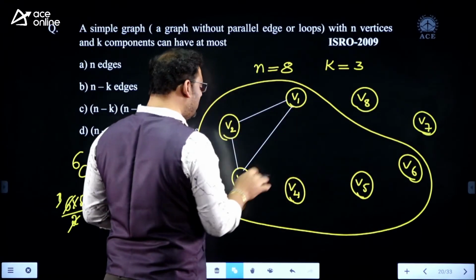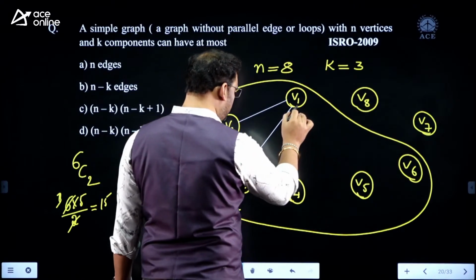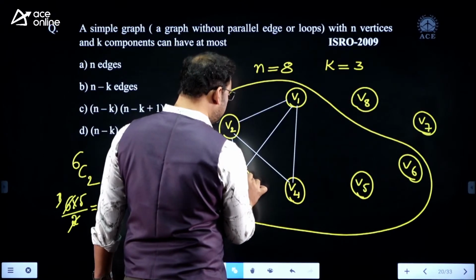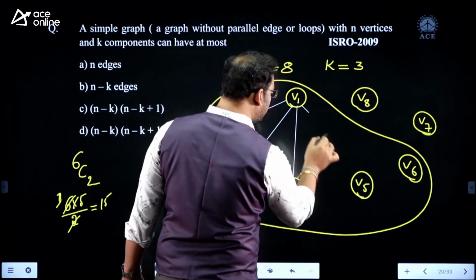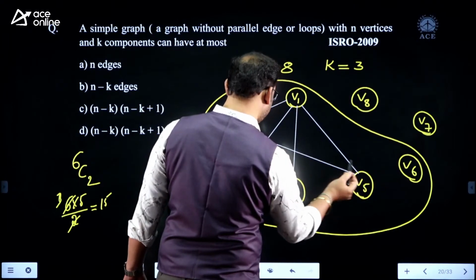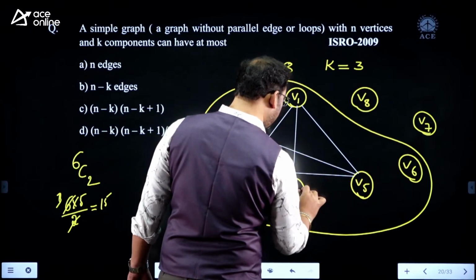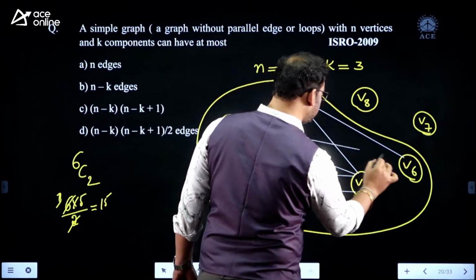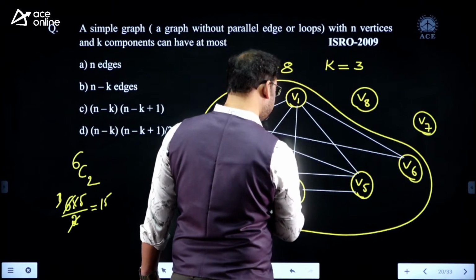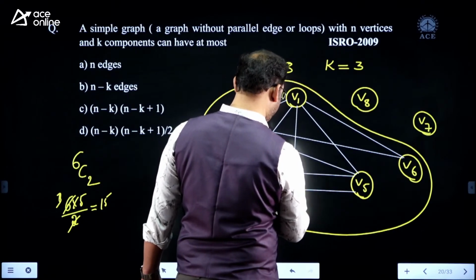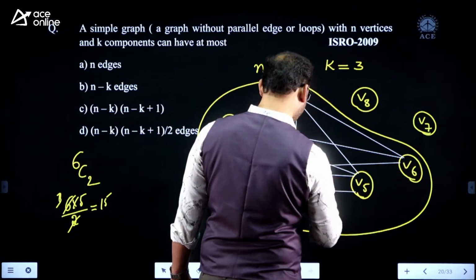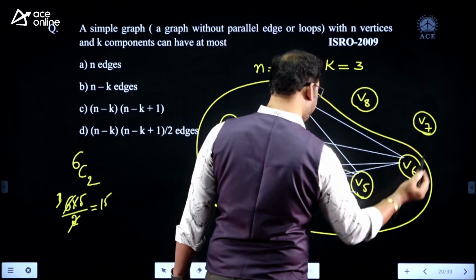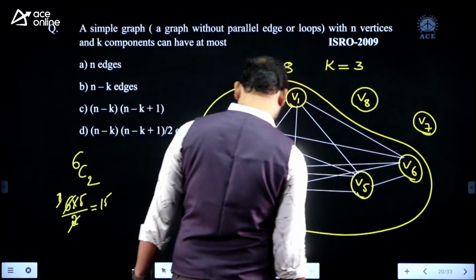I cannot assign the fourth edge here. I required V4. Fourth edge, right? Fifth, sixth edge, seventh edge, eighth edge, ninth edge, 10th edge, 11th edge, 12th edge, 13th edge, 14th edge, and 15th edge. Am I right?